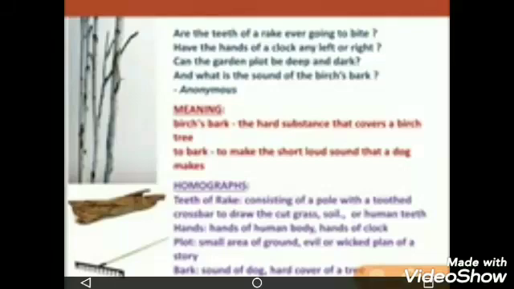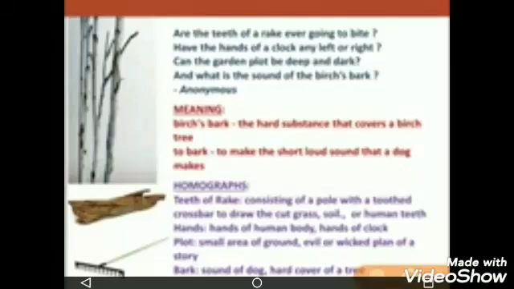Now we will see the third stanza, where the poet has said, are the teeth of a rake ever going to bite? So, teeth of a rake.